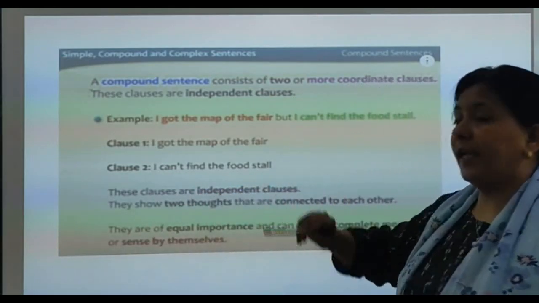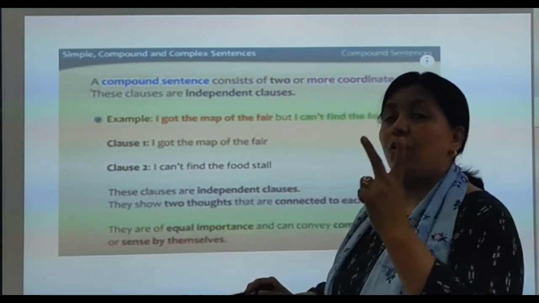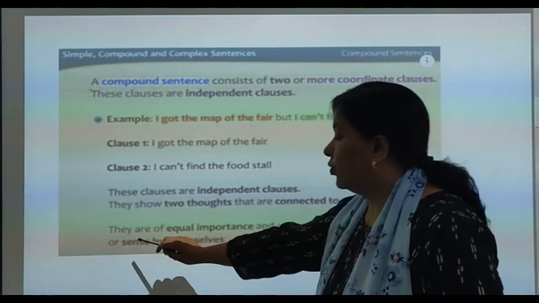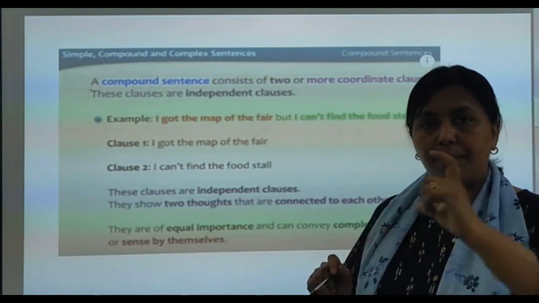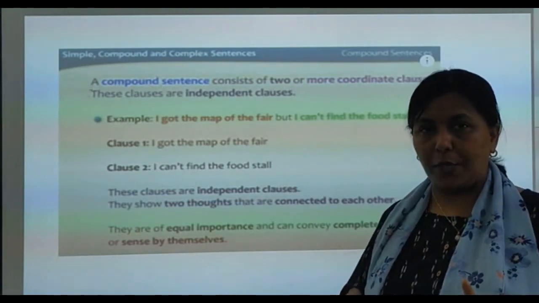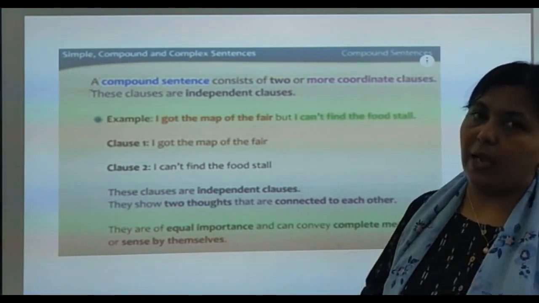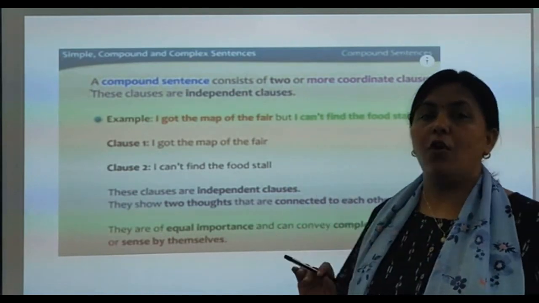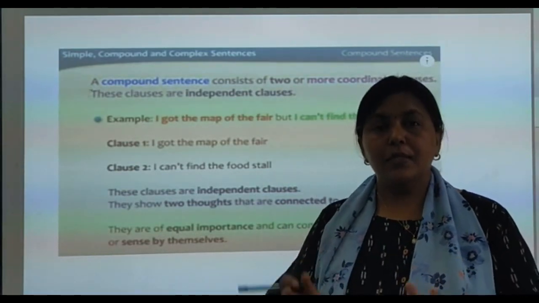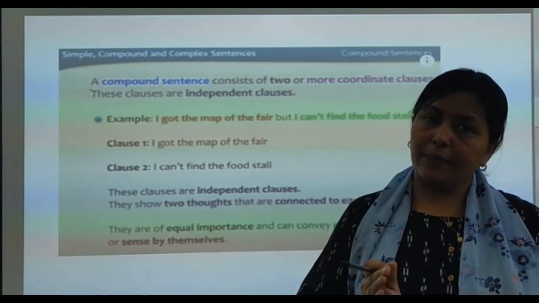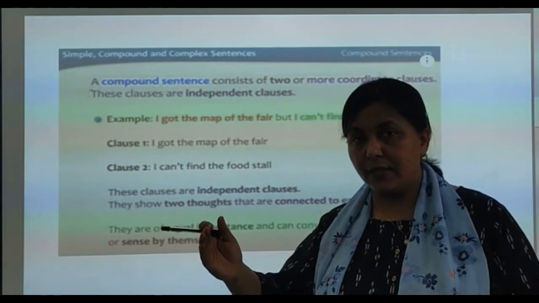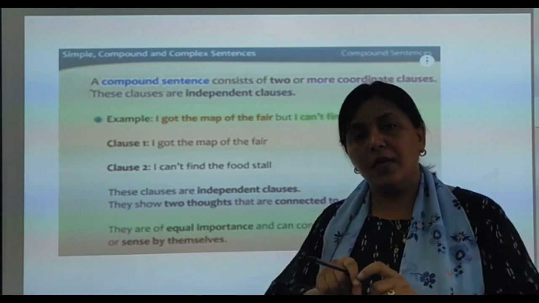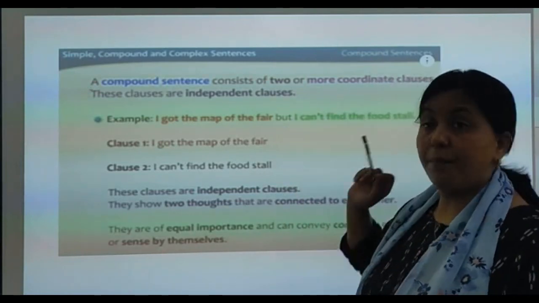Now these clauses are independent clauses. They show two thoughts that are connected to each other. Got it? So they are of equal importance. The map of the fair has its own importance. Not finding the stall has its own importance. So they are of equal importance and convey complete meaning by themselves. We understand the meaning of the first sentence completely and the second sentence completely, and we have combined these two sentences which give a single meaning. So this is the compound sentence.